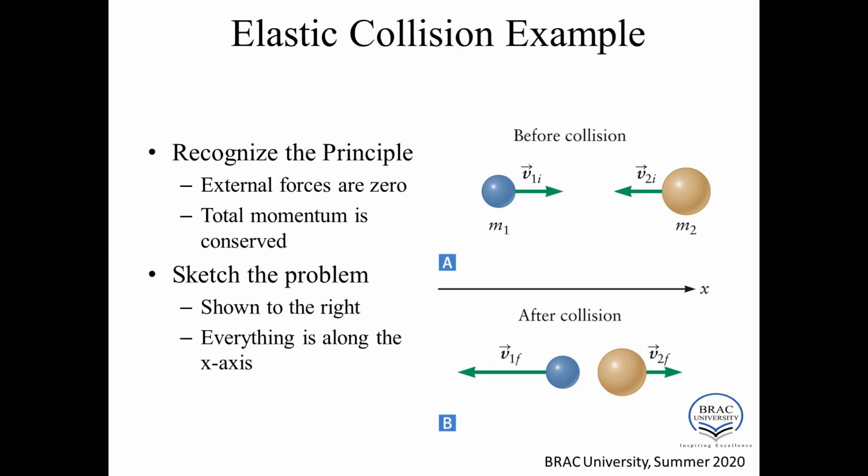Okay. So sketch the problem. So here just a sketch of the problem is given. Everything is along the x-axis. So this is a one-dimensional collision, which is called a head-on collision. Okay. So in this case, we can use the elastic collision condition. Kinetic energy is conserved here, and also momentum is conserved.